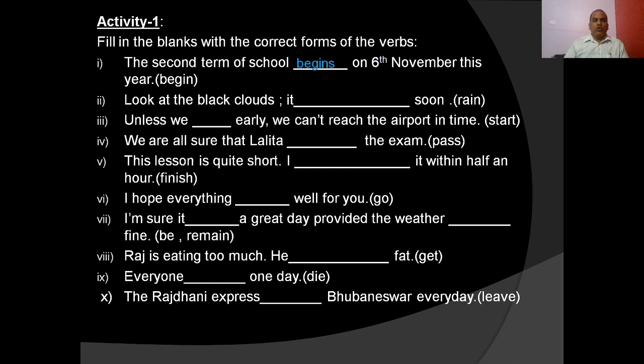Next question. Look at the black clouds. It is going to rain soon. You see the black clouds as the present indication. So the future action is based on present indication. So the be going to form is used. Look at the black clouds. It is going to rain soon.